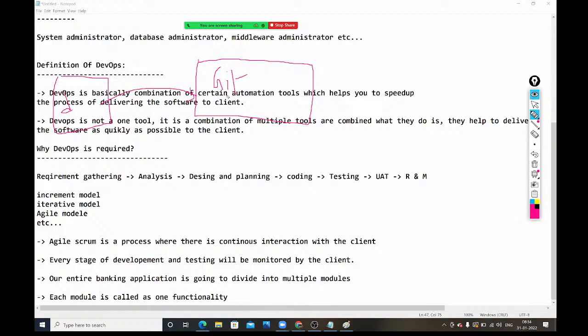Can we give this code directly to the client? No, we can't. The client can't understand what we are writing. We can't give this code directly to the client. So what do we need to do? Guys, 1 minute.